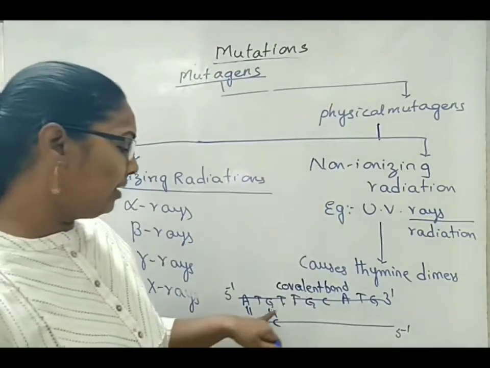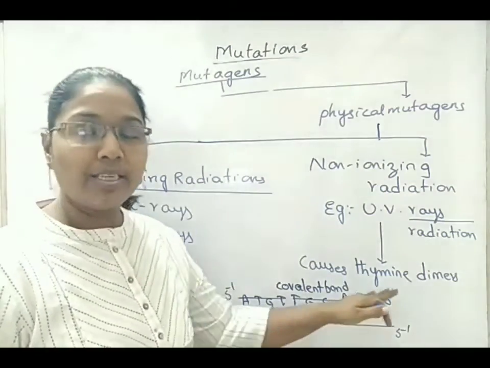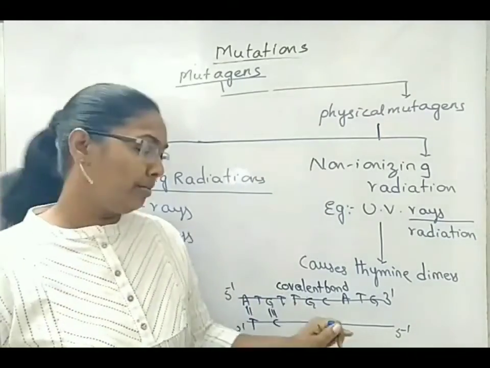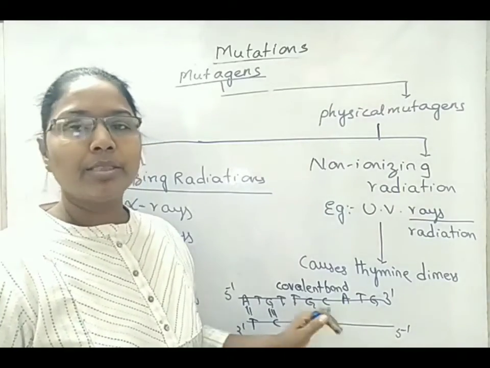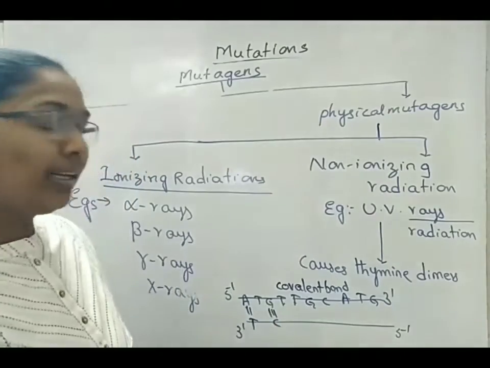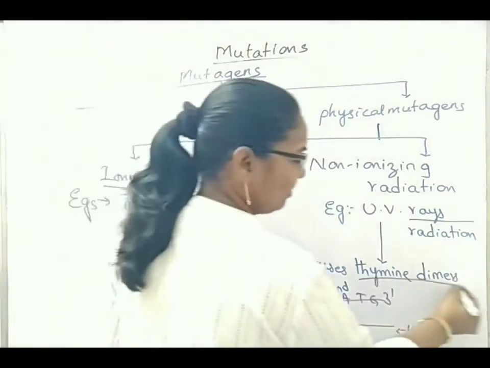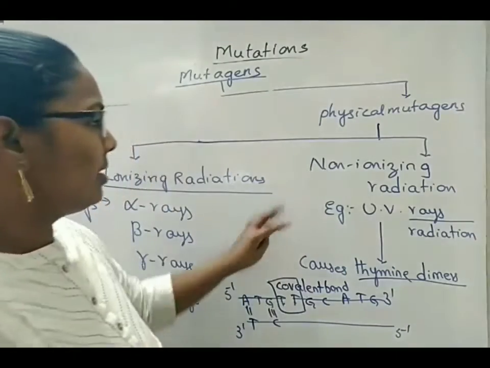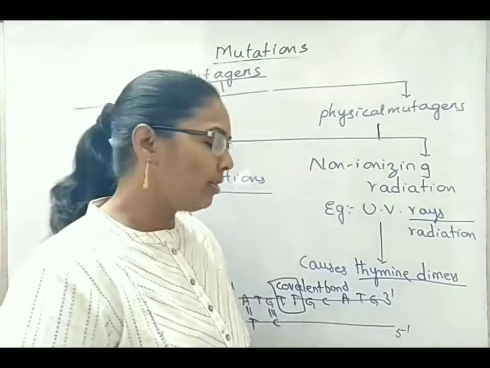Means, again I am repeating, between two side by side thymine nitrogen bases on one single strand, there should be a diphosphoester bond. But instead of that, there occurs a covalent bond between two side by side thymines on a single strand. That we call thymine dimers. Okay, so this is the severity of physical and chemical mutagens that are causing.